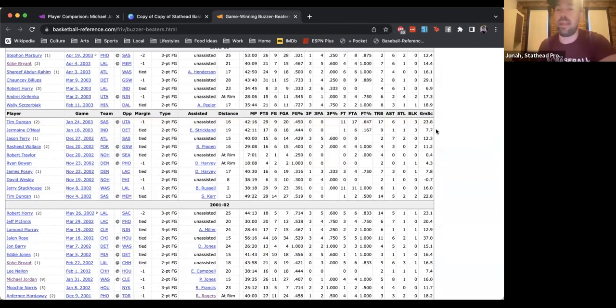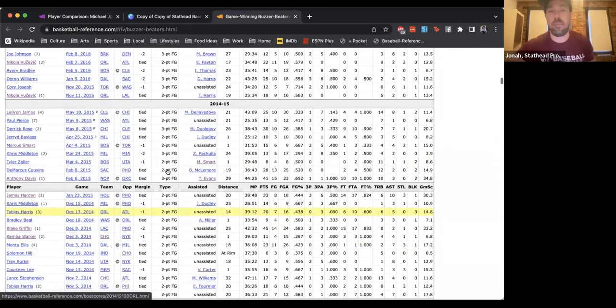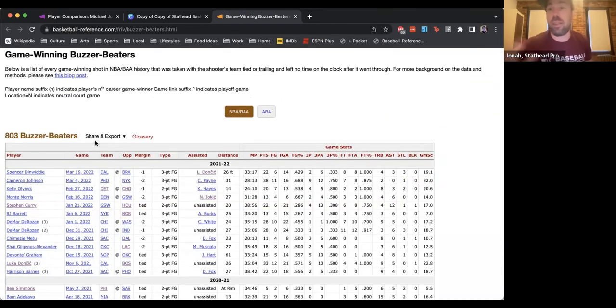Great point from Katie, who reminded me that if you want to do more stuff with this table or with any table on our website, more in-depth research, you can export the table off of Basketball Reference and do it yourself. The way to do it is very easy.